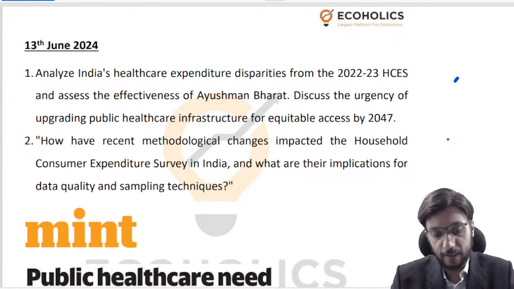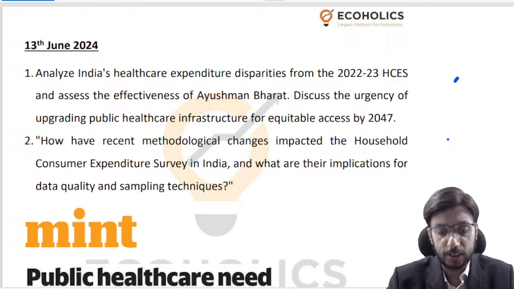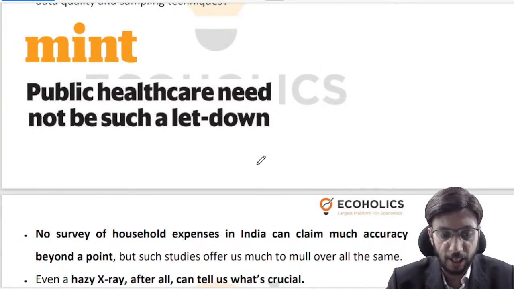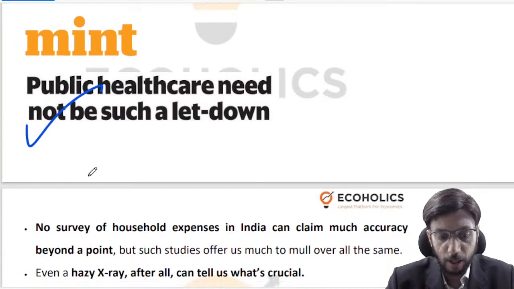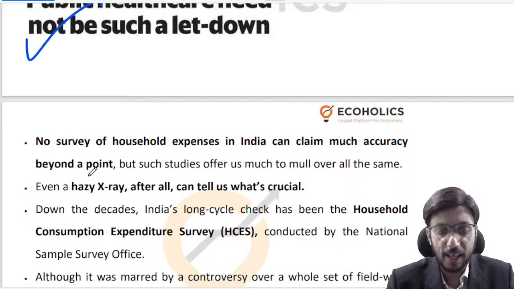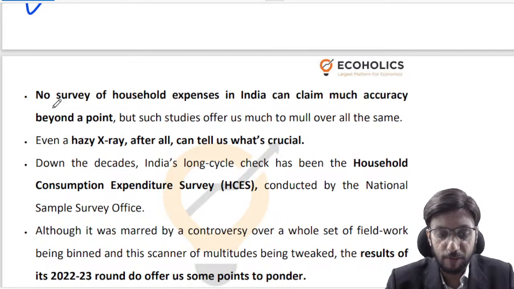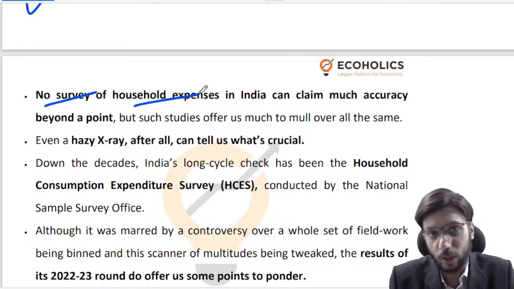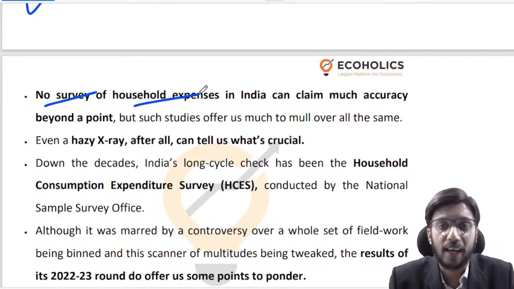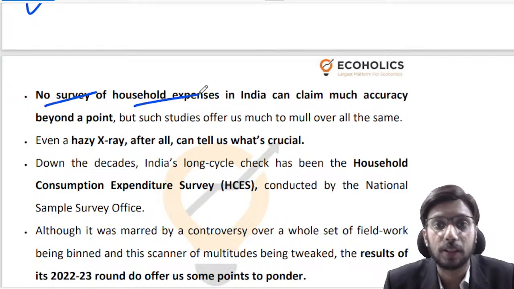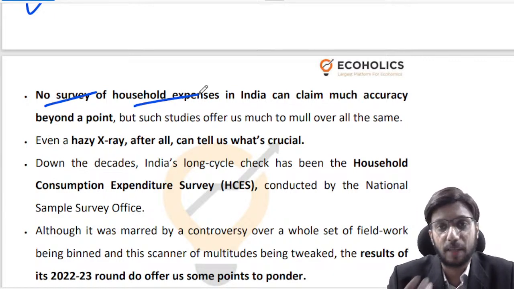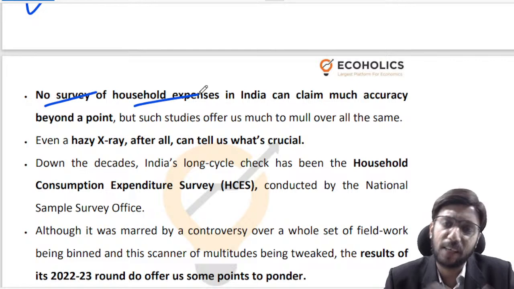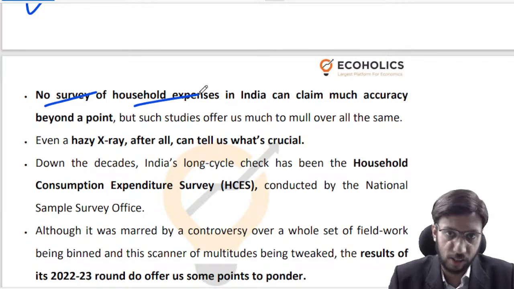Let us start then. Let us move ahead. Let us discuss the first article that I have selected, public healthcare. Now, the point is that if you look at any survey of household expenses in India, it's not a perfect survey. It's not very accurate. It's not very precise. It doesn't cover obviously the entire population. That is impossible. There can be biases. There can be sampling errors. There can be so many problems that can creep into a survey, correct?